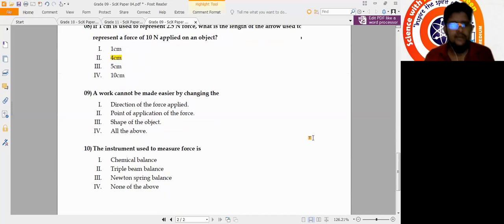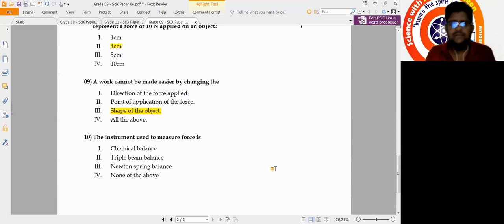Question number 9. A work cannot be made easier by changing the. To make the works easier, 2 things we can change. 1 is the direction of the force applied, and then the point of application of the force. Accordingly, those 2 we can change. In fact, the first one, direction of the force applied, correct. Point of application of the force, correct. Shape of the object cannot be used as to make our works easier. So accordingly, which cannot be made easier is number 3, shape of the object.